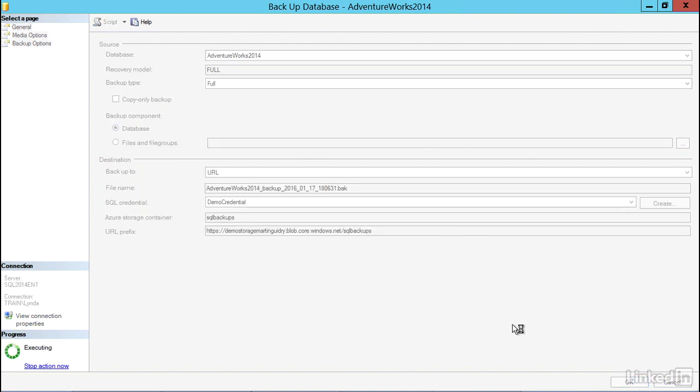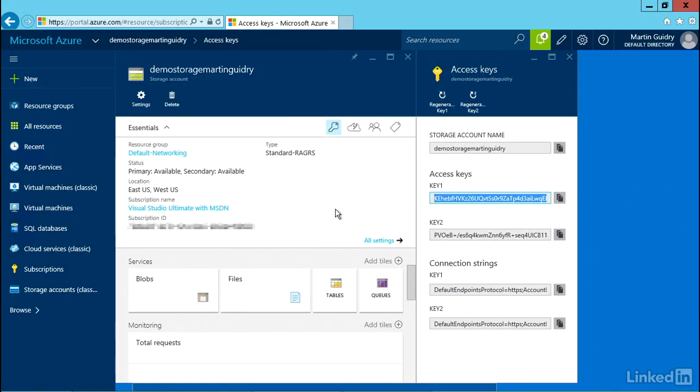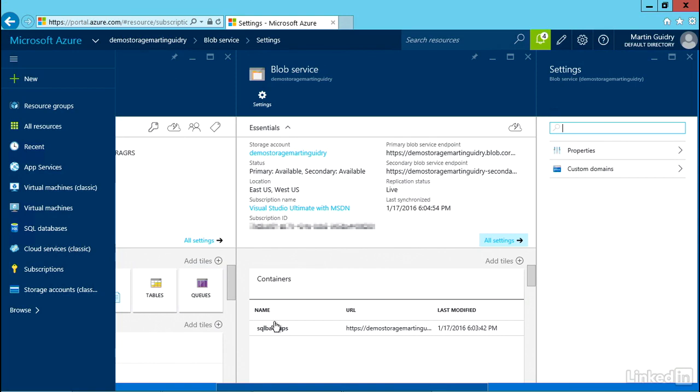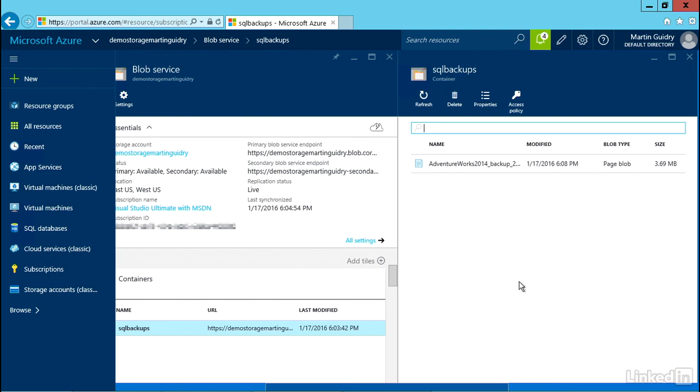This may take a little longer than backing up to disk or backing up to tape. Just depends on the size of your database and also how much bandwidth you have between your server and the cloud. We get a message saying completed successfully. That's great. Then real quick, let's go back to our storage container and see if anything's there. I'll click on blobs. I just have the one blob called SQL Backup. I'll click on that. And we see there is now one file in there called AdventureWorks 2014_backup. So it would seem as if this was 100% successful.